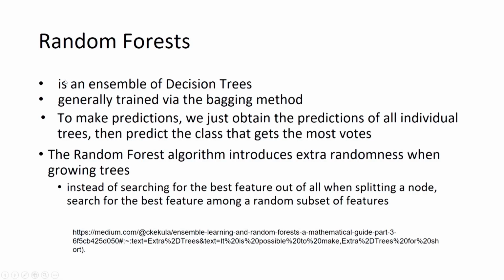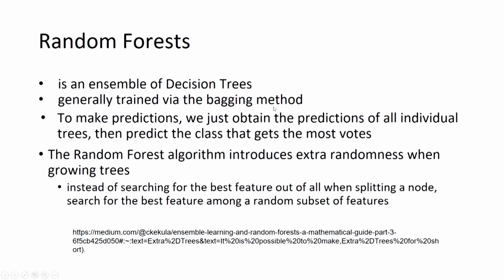Now we will see the first and most common ensemble learning technique, that is random forest. So what is this random forest? In general, an ensemble learning technique has many base machine learning models. In case of random forest, all the base models are decision tree models. So it is an ensemble of decision trees, and generally a random forest is trained via the bagging method.